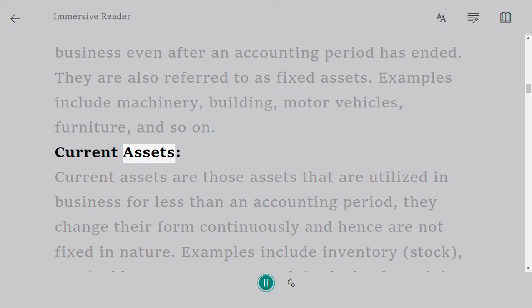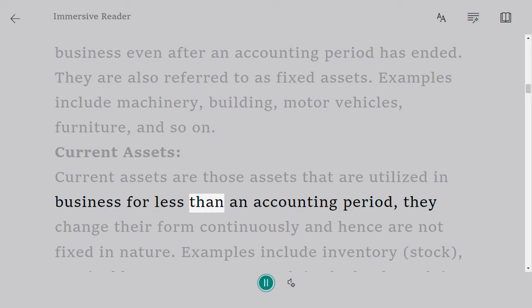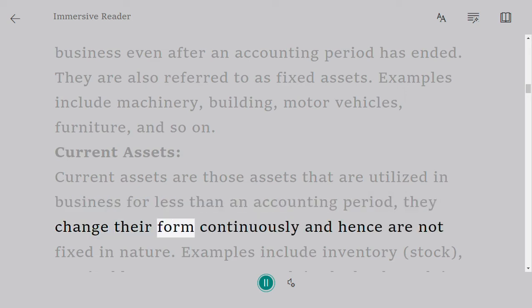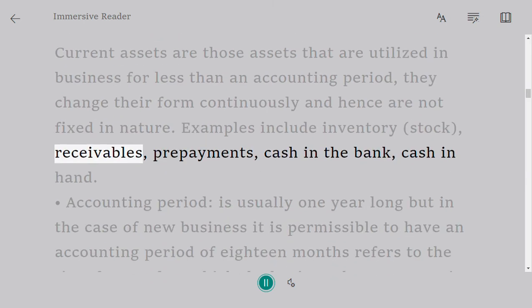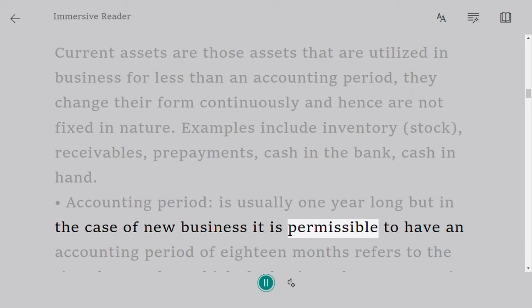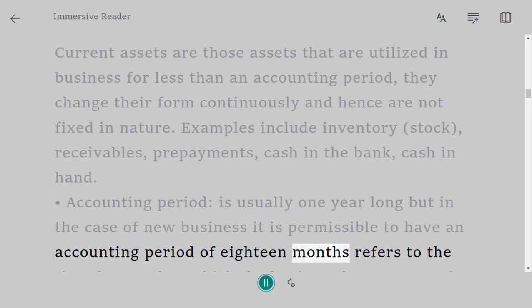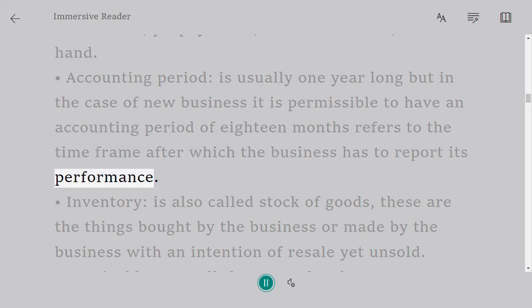Current assets. Current assets are those assets that are utilized in business for less than an accounting period. They change their form continuously and hence are not fixed in nature. Examples include inventory, stock, receivables, prepayments, cash in the bank, cash in hand. Accounting period is usually 1 year long, but in the case of new business it is permissible to have an accounting period of 18 months. Refers to the time frame after which the business has to report its performance.